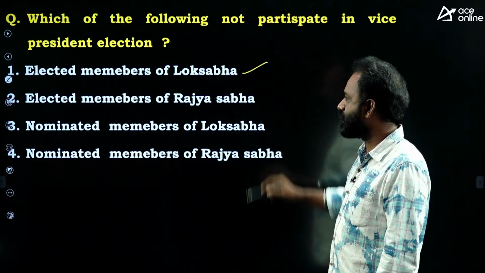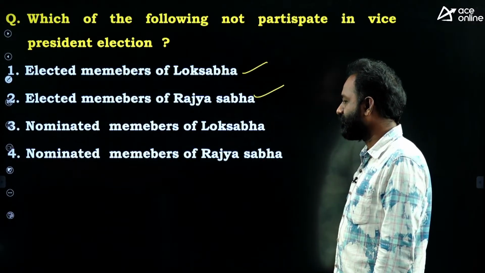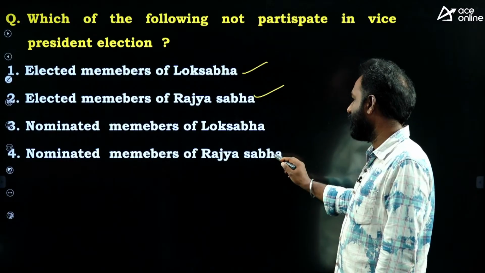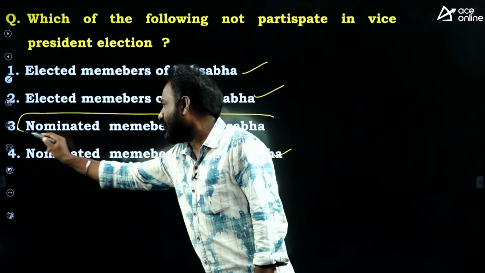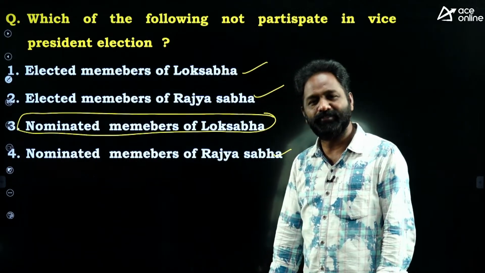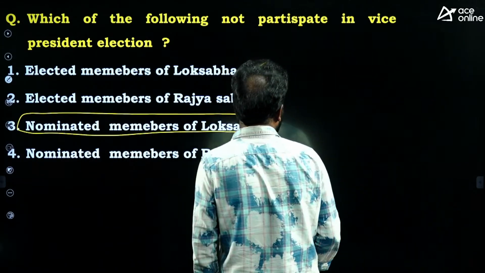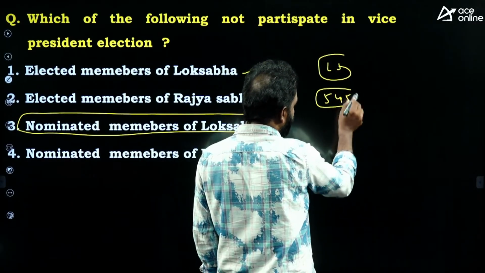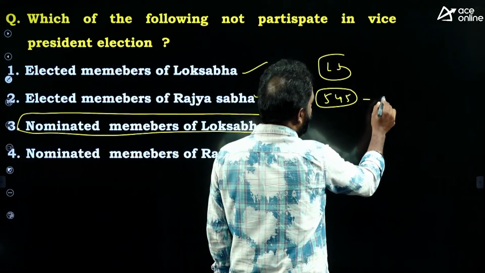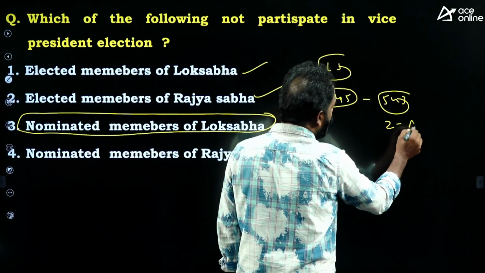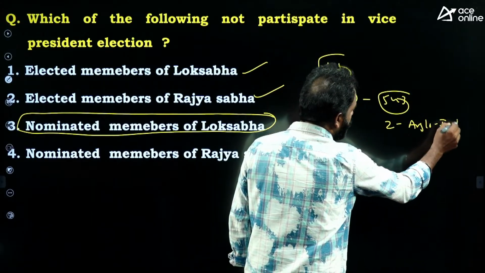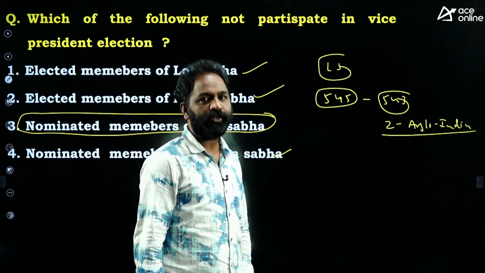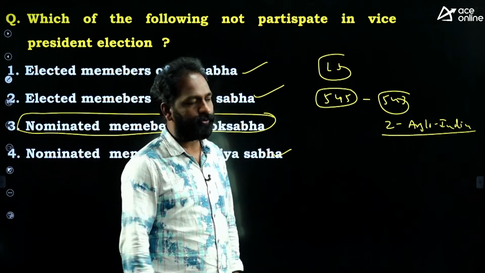Okay, right. So elected members of Lok Sabha, elected members of Rajya Sabha, nominated members of Lok Sabha, nominated members of Rajya Sabha. Actually, do we have a system called nominated members of Lok Sabha? Earlier in Lok Sabha, if 545 members were there, 543 were elected and 2 were from the Anglo-Indian community. Earlier there was a system that the President of India used to nominate 2 Anglo-Indian community members to Lok Sabha.